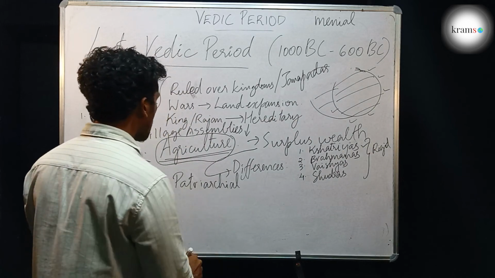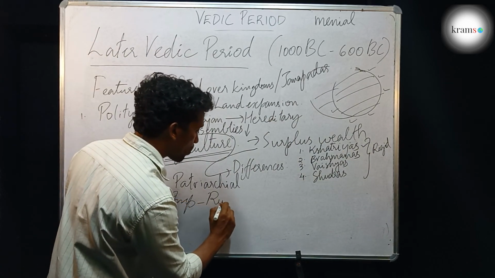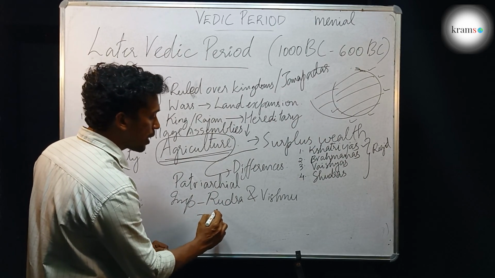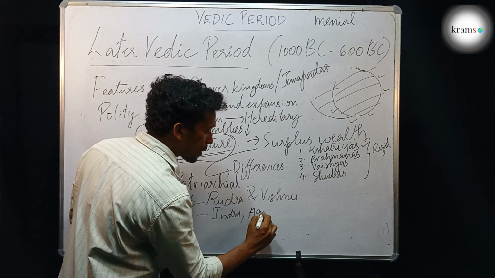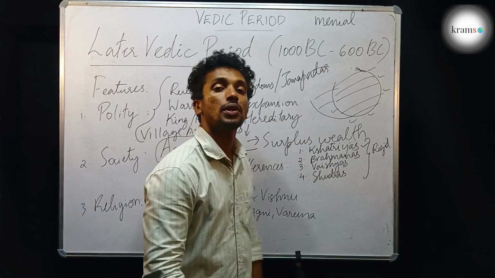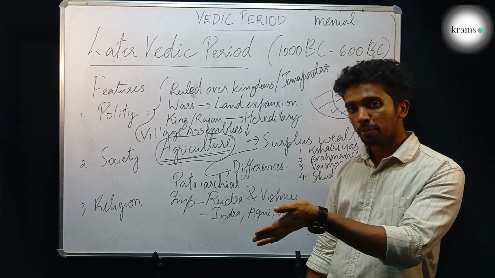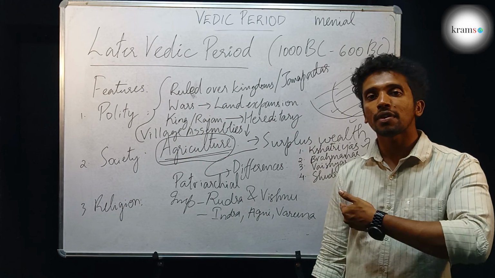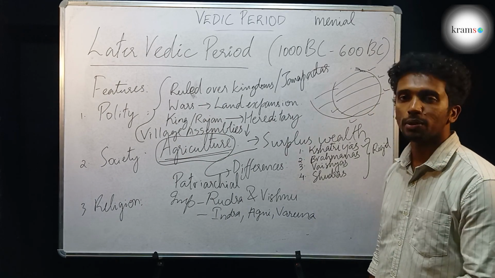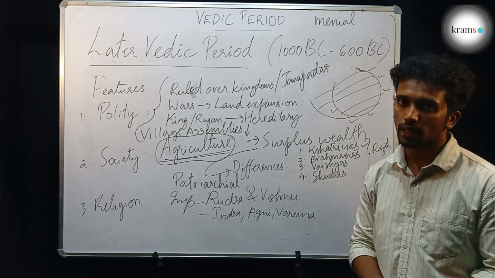And hence the prominent, important gods were Rudra and Vishnu, and the lesser prominent gods were Indra, Agni, Varuna, etc. See, the requirement of people changed, hence the way they prayed changed, and they even changed the gods that they had prayed to. That is how humans act, right? So these are the basic features of the later Vedic period.